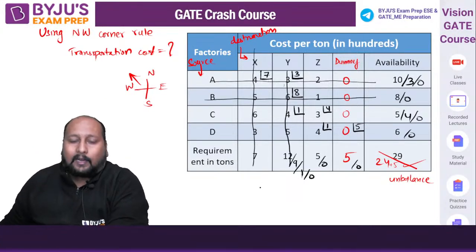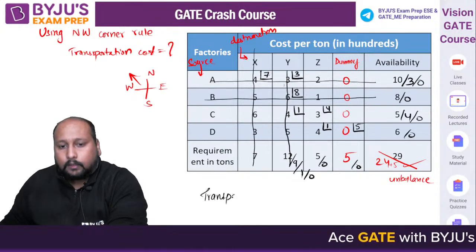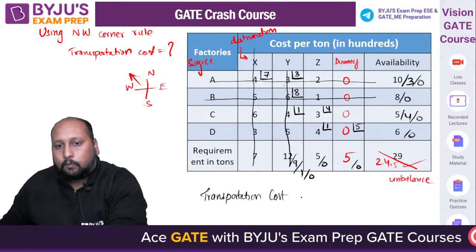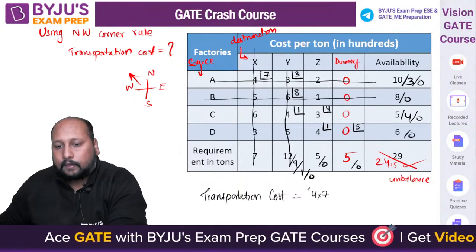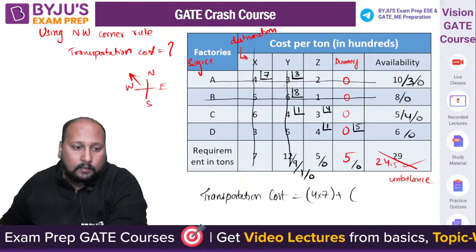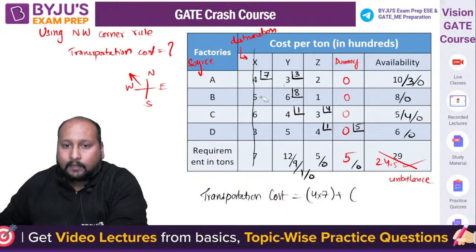Okay, so now we can calculate the total transportation cost. Transportation cost will be equal to 4 into 7 plus, let me rub off this because that will be required over here. Now I'm rubbing this, right?